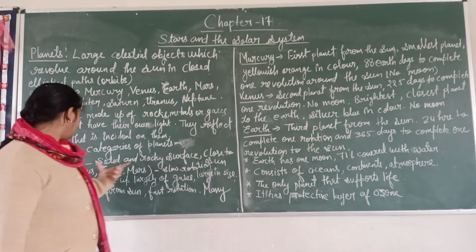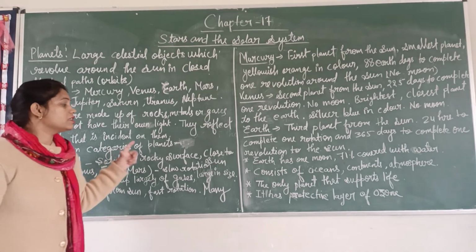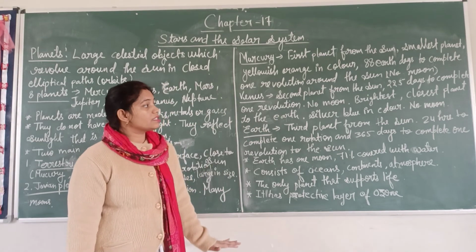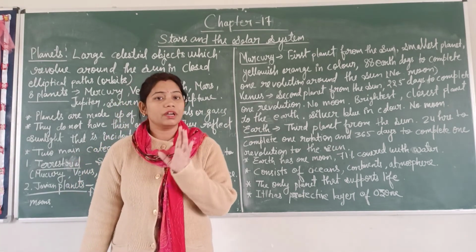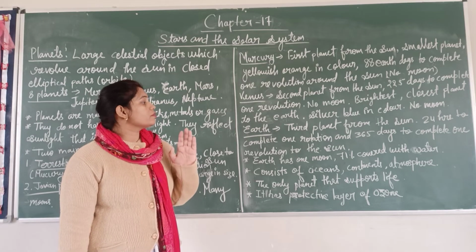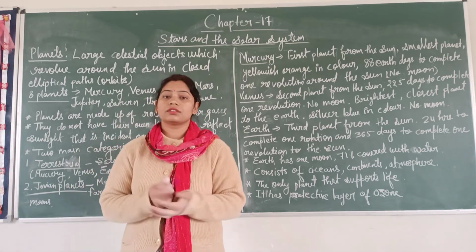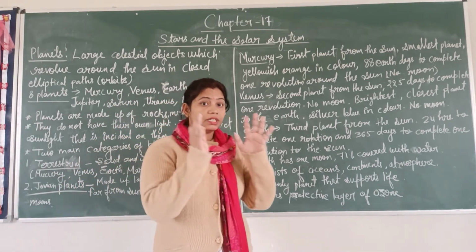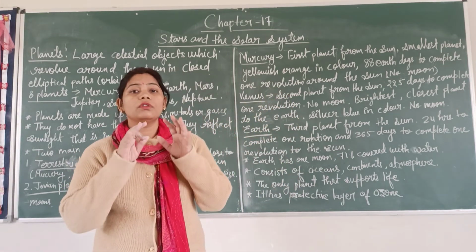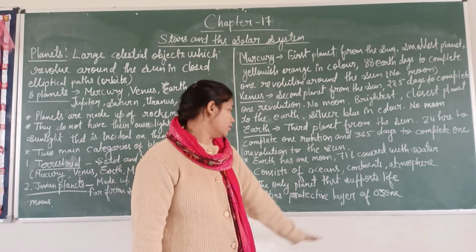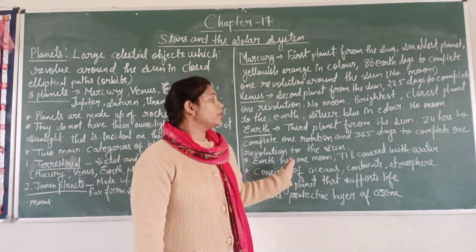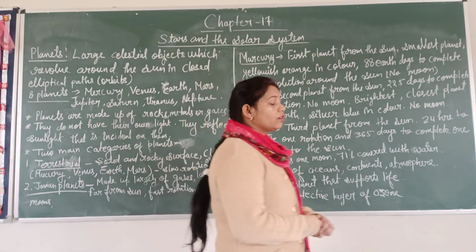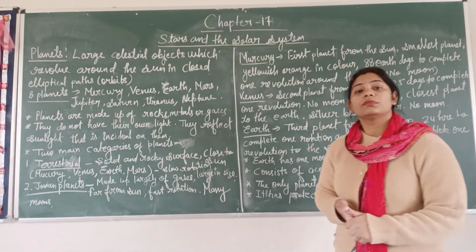Mercury, Venus, Earth and Mars are the terrestrial planets. Earth is one of them, and it is the third planet from the sun. It takes 24 hours to complete one rotation and 365 days to complete one revolution around the sun. It supports life. It has one moon. Of the whole Earth crust, 71% is covered with water. It consists of oceans, continents and atmosphere. That's why it supports life, and it has a protective layer of ozone which protects the Earth from the harmful rays of the sun.